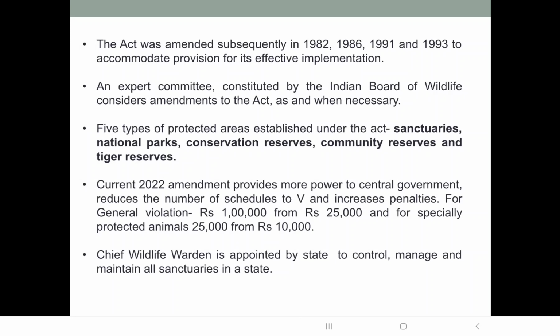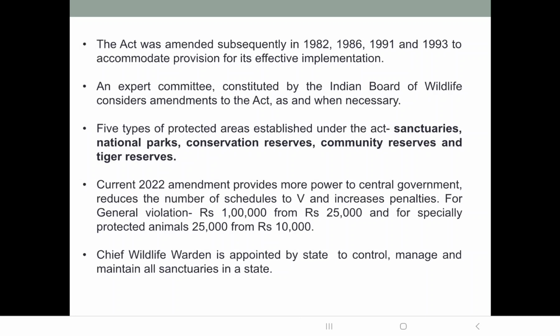Then the current 2022 amendment provides more power to the central government. In this new amendment, there is more power to the central government as compared to the state government. The number of schedules is also reduced to 5. Earlier there were 6 schedules, so schedule 5 is removed and the total schedules are reduced to 5. And the penalties have also increased. For general violation it is 1 lakh, and for specially protected animals it is 25,000. So there is an increase in the penalties also.